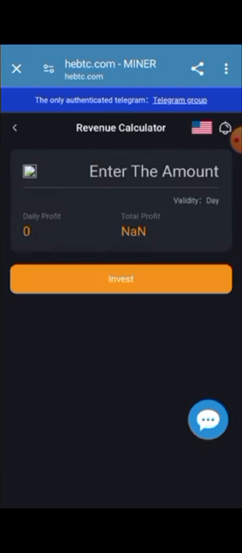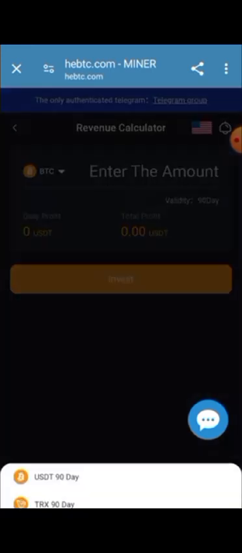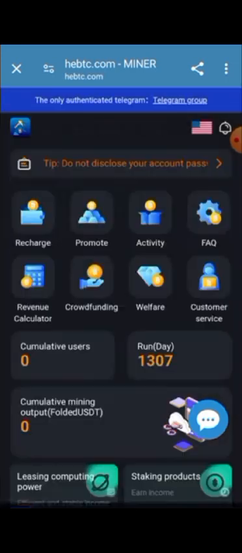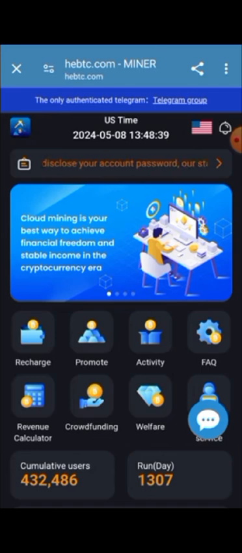That is the revenue calculator. You can enter your amount and BTC, and also select USD 90 day, TRX 90 day, and then USD 90 days. The 90 days income will be generated, so you can invest here. That is the revenue calculator.